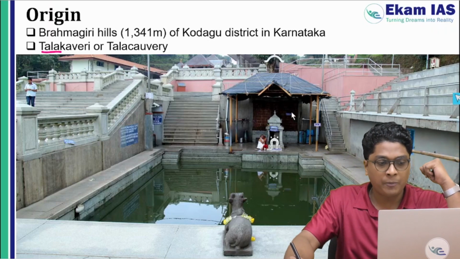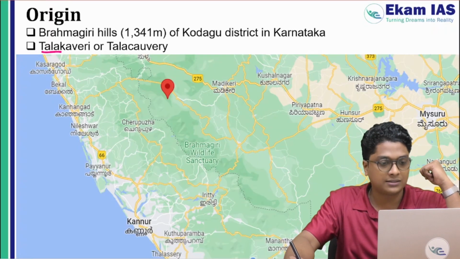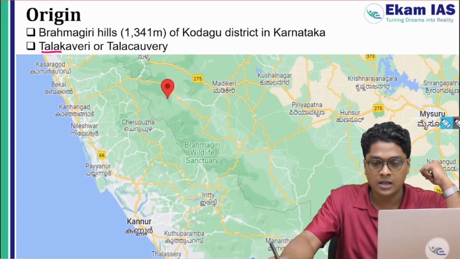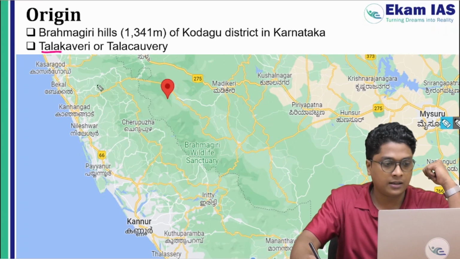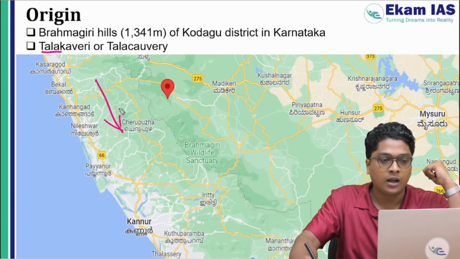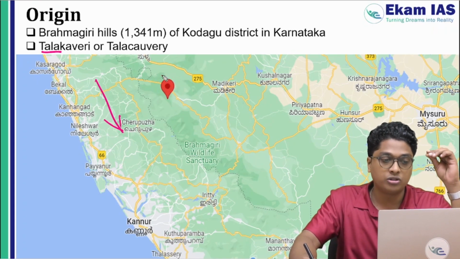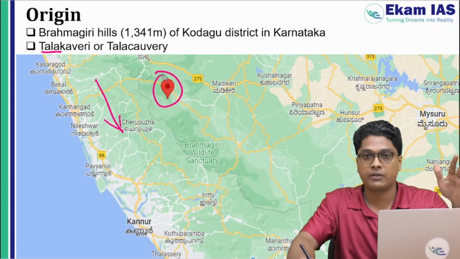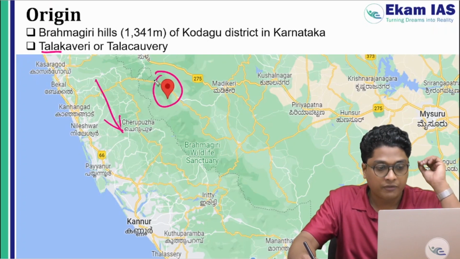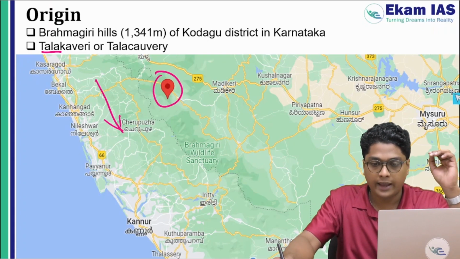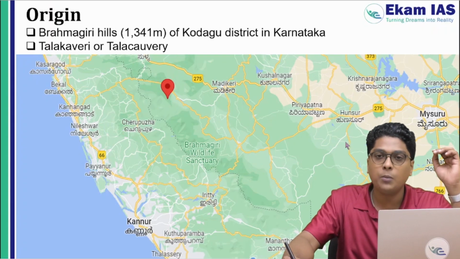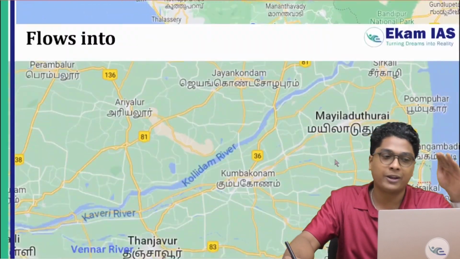Now I'll show you on the map where exactly this origin, Talakaveri, is. You can see it here. In this place we have Kerala, and this is the Kasaragod district. Nearby to the Kasaragod district is the origin of the Kaveri River, Talakaveri. From here the river originates and drains into the Bay of Bengal.